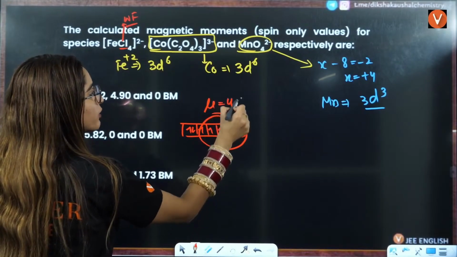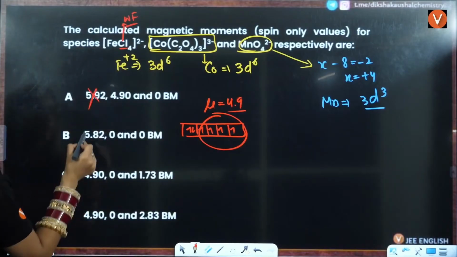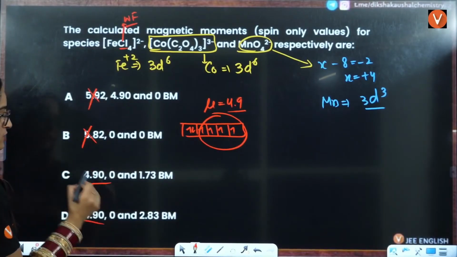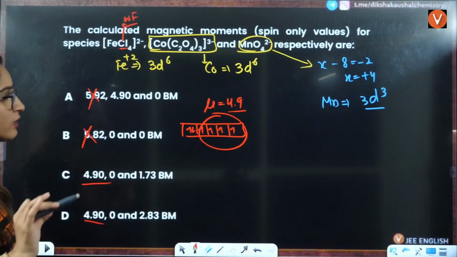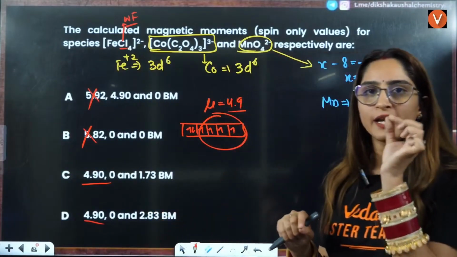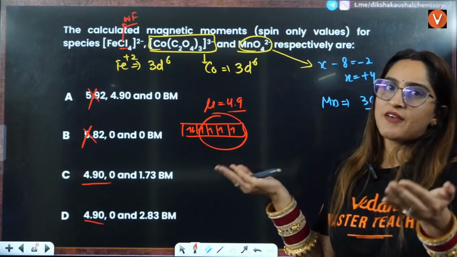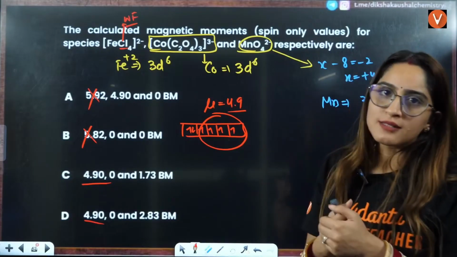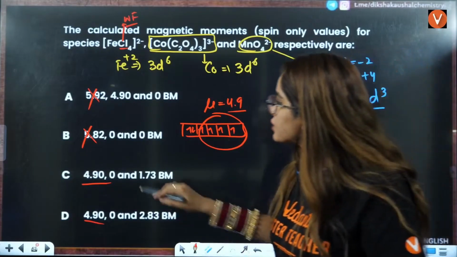So mu is going to be 4.9. This is not possible, this is not possible, right? Either this or this. See, the first digit is the number of unpaired electrons, so you can write 4.9 as the answer. That will be your answer, okay, right?